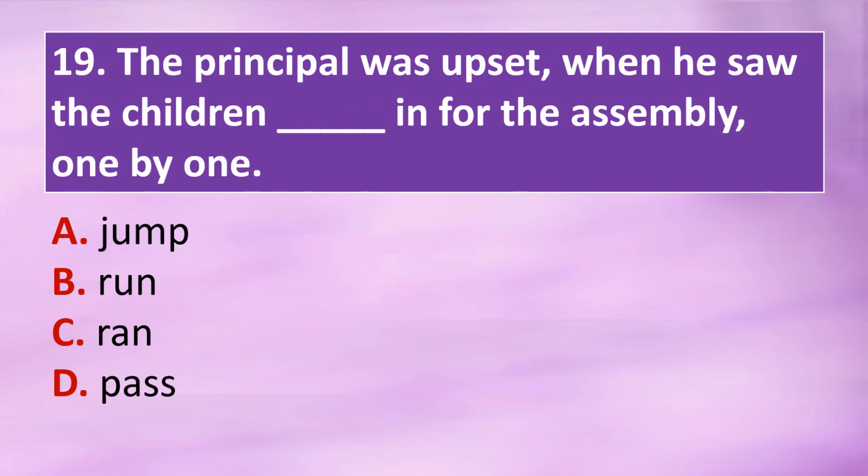Question 19. The principal was upset when he saw the children dash in for the assembly, one by one. Option A, jump. Option B, run. Option C, ran. Option D, pass. The correct answer is option B, run. The principal was upset when he saw the children run in for the assembly, one by one.